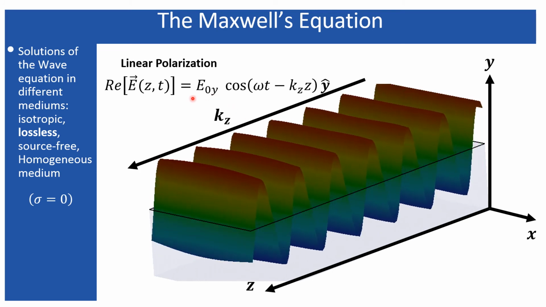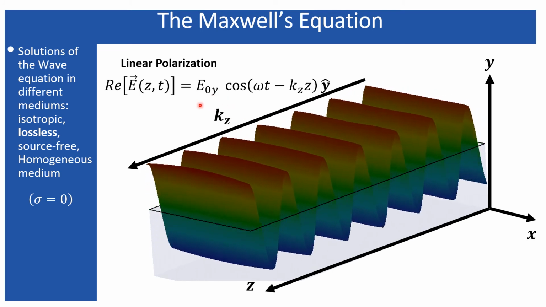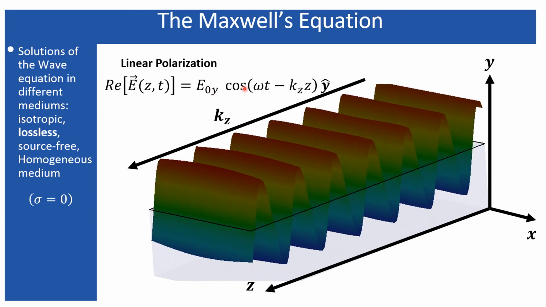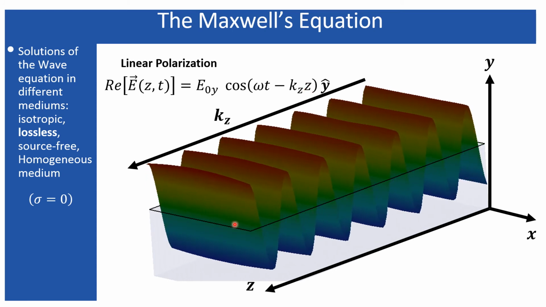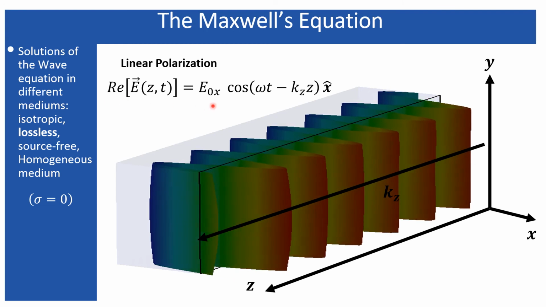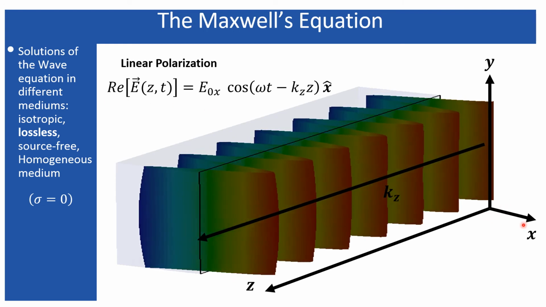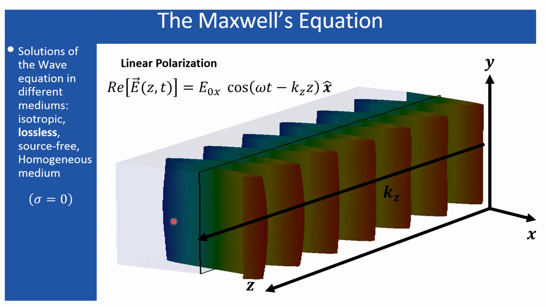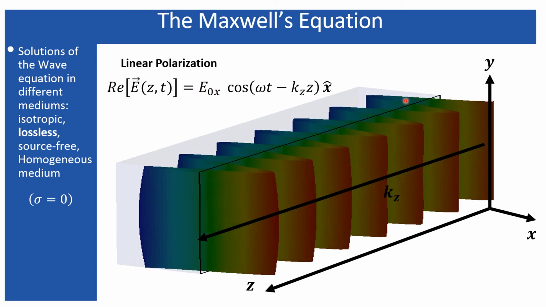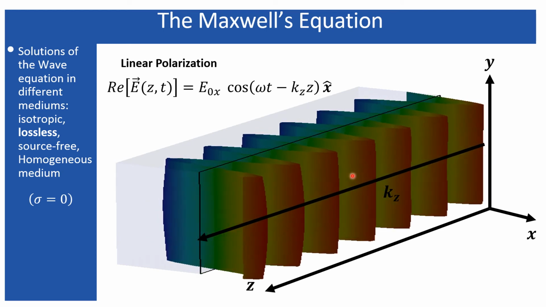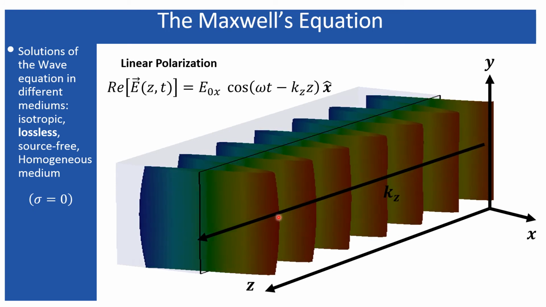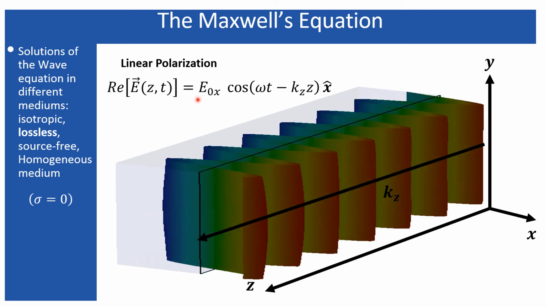So in this case, this wave will be represented by this equation, which tells that it has the polarization along the y direction while it is propagating along the z direction. Similar to that, a wave polarized along the x direction while propagating along the z direction can be represented by these equations, and the wave can be visualized as I have represented using this animation. So it is oscillating along the x direction while it is propagating along the z direction. So it is an x polarized wave.